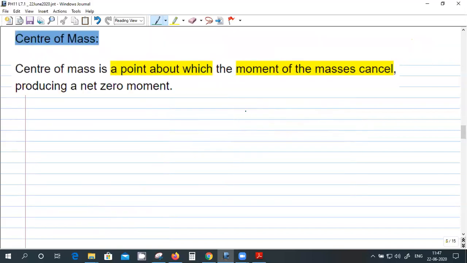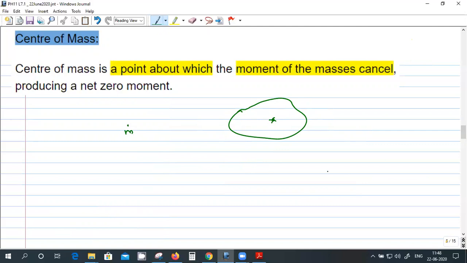Since we are considering distributed masses, there is something called the center of mass. Suppose it's just a point mass, obviously the mass and the center of mass are the same point. Suppose I consider some distributed mass, the center of mass will be somewhere here. The center of mass is defined as a point about which there is net zero moment.